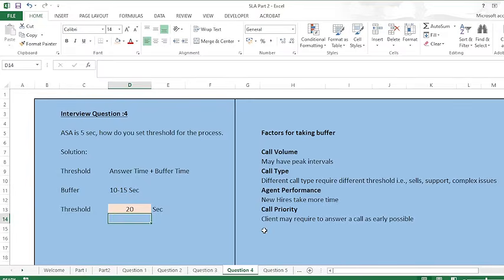And then the call priority. It may be possible that the client says I want my calls to be answered as early as possible, so the threshold should be like 10 seconds. If the threshold is 10 seconds, it means that ASA is 5 seconds and I have taken a buffer of only 5 seconds. So it depends on the client also, how he wants to decide the buffer. All right. So this buffer is basically dependent on these factors. Moving on to the next question.